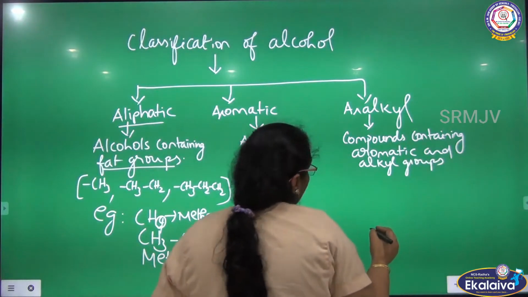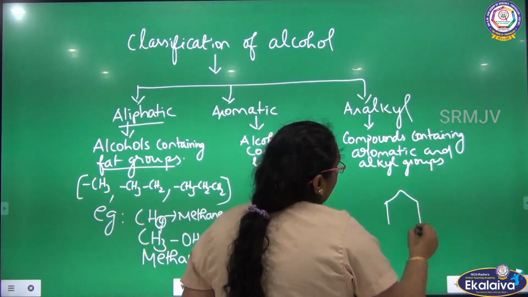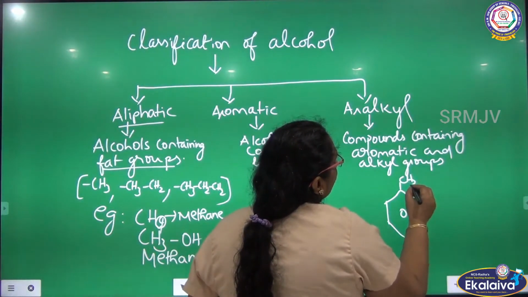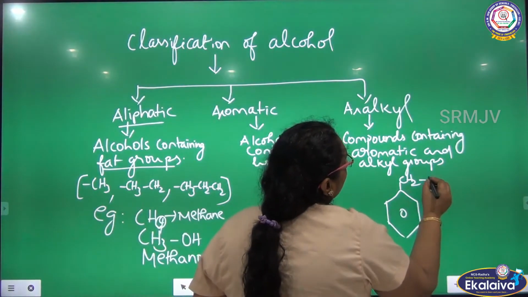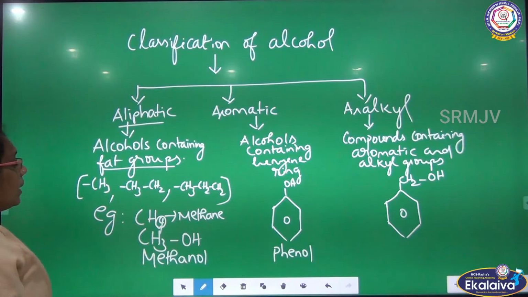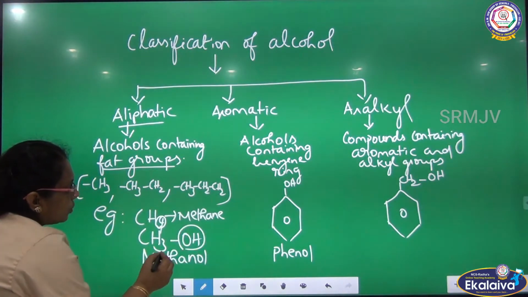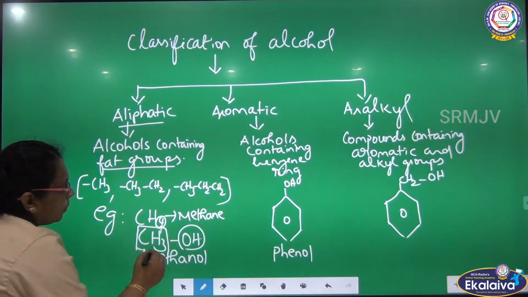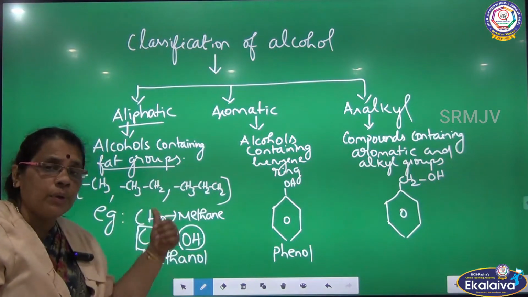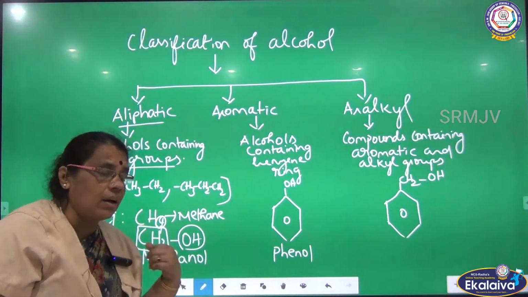For example, a compound comes like this. A benzene ring is there, and to the benzene ring we can see an aliphatic group attached. See the attachment of OH. Here, the OH is attached to the alkyl group, which is a bulky group, so this comes under aliphatic alcohol.